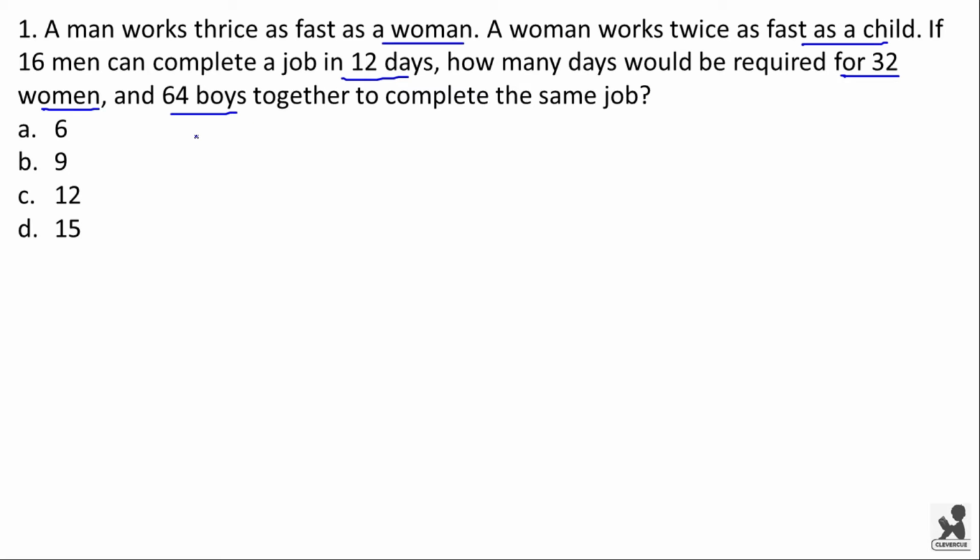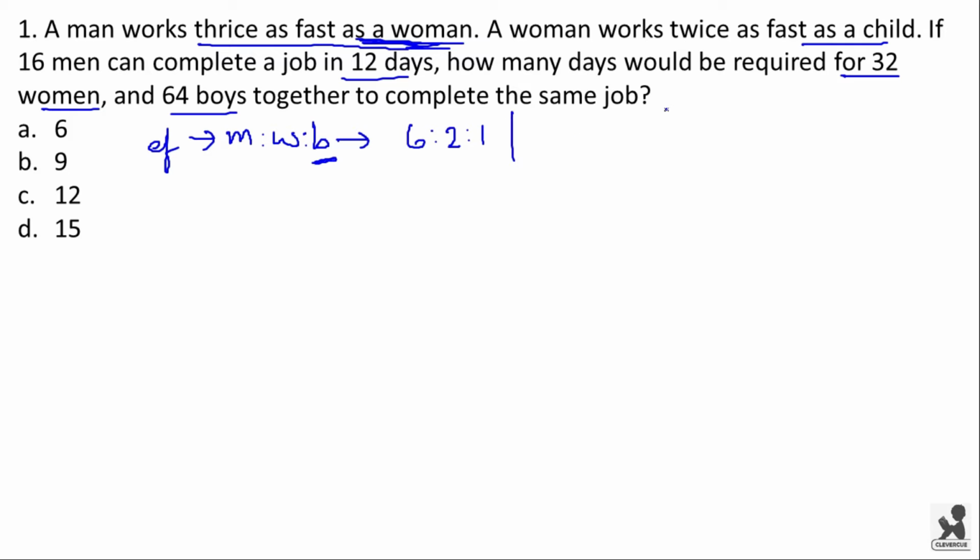Now let us take the ratio of efficiencies of these three people. Here man is to woman is to boy. If boy has 1 as his efficiency, woman works twice as fast as a child. That means woman's efficiency will be 2 into 1. Similarly, man's efficiency is thrice as fast as woman. That means it will be 3 into 2. So 6. So here efficiency ratio will be 6 is to 2 is to 1 of man, woman and boy.